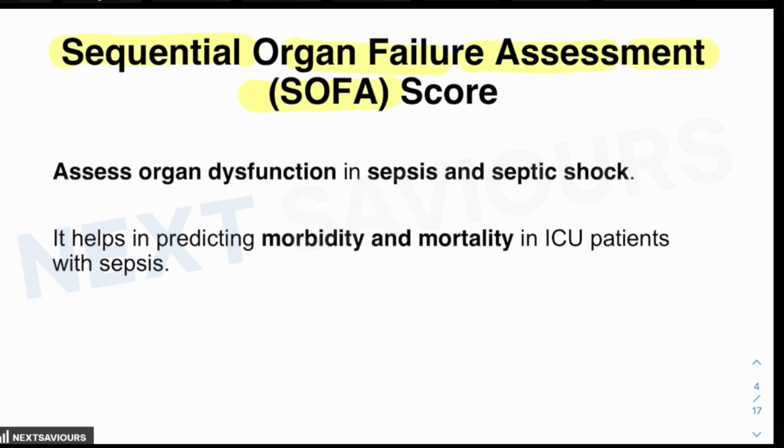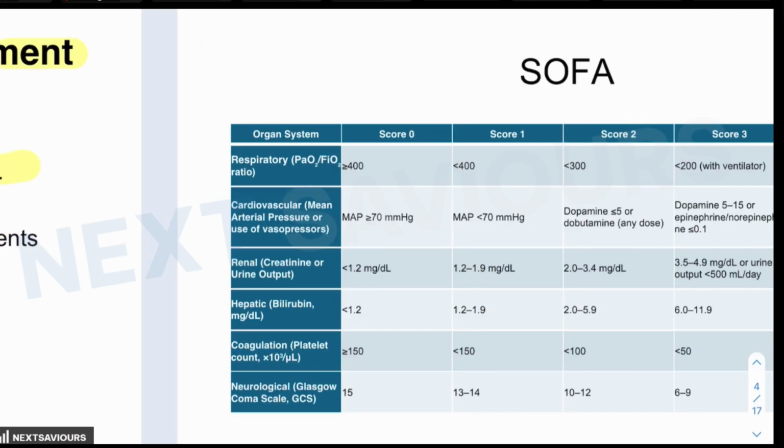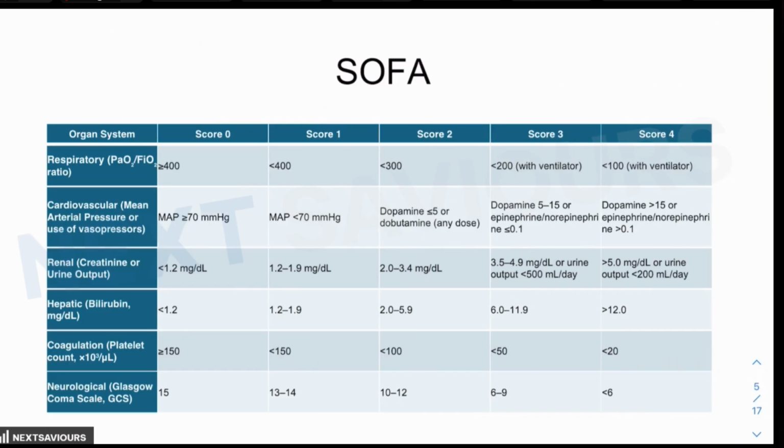The SOFA score is a clinical tool used to assess organ dysfunction in critically ill patients, particularly in the setting of sepsis and septic shock. It is responsible for predicting morbidity and mortality in ICU patients with sepsis. So what are the components of this SOFA score?